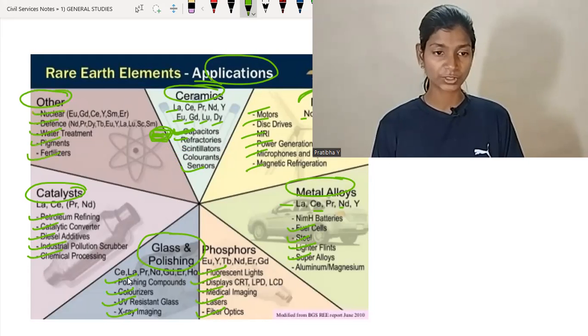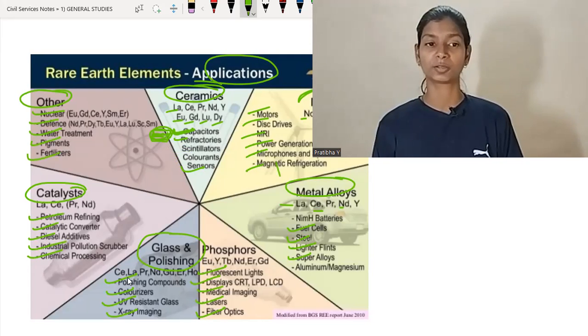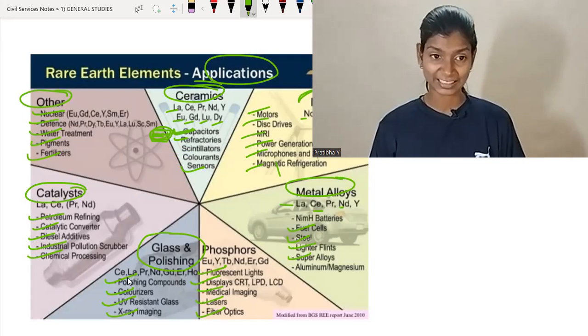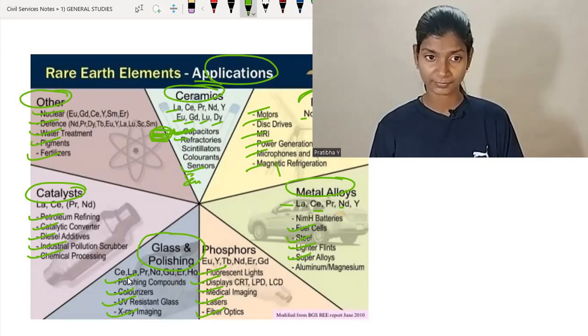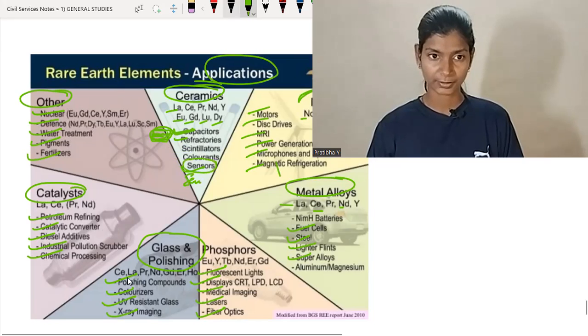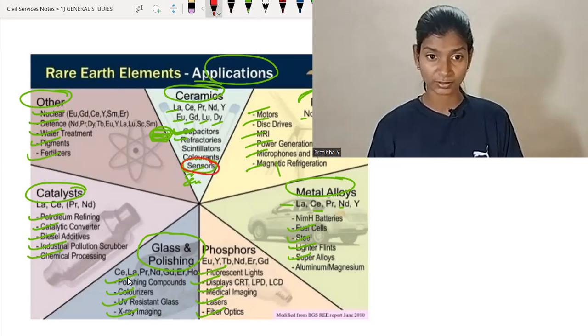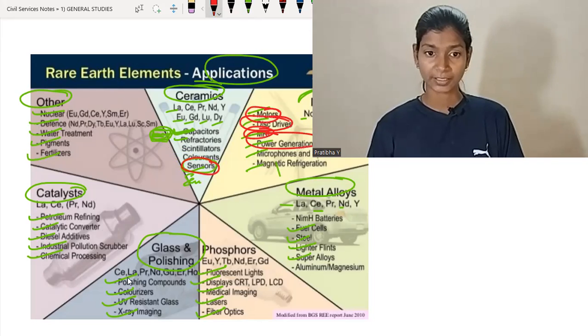So these are the usages of rare earth metals. You may not remember all, but remember the important points. In ceramics, remember sensors. In magnets, remember motors, disk drive, MRI, power generation. In metals, remember fuel cells.